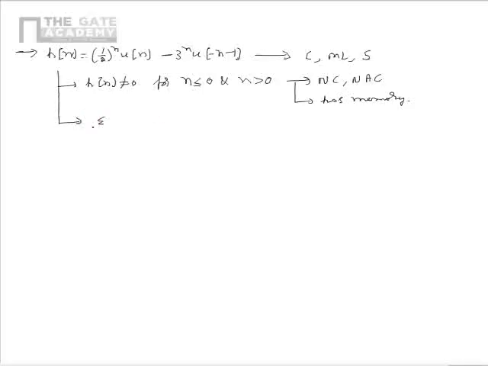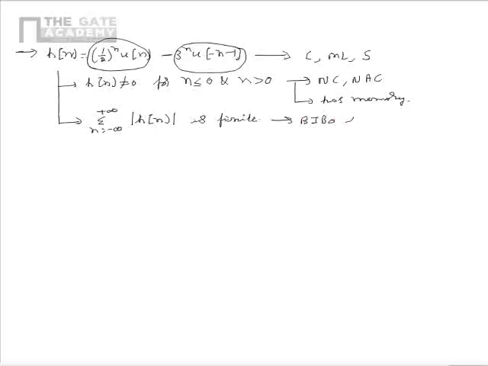Now if we try to find the absolute sum of h of n, that is the sum from n equal to minus infinity to plus infinity of mod of h of n, we see that this infinite sum is finite. This can be proved by finding the infinite sum for 1 by 2 whole power n and 3 power n u of n minus 1 separately. From this we can say that the given system is stable in BIBO sense.